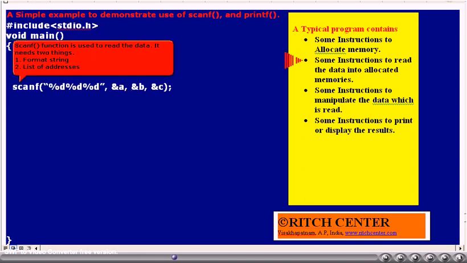Scanf function requires 2 arguments, that is a format string and a list of addresses. Actually, this function scanf is required to read the data from the keyboard into the variables. As we are planning to use this function, it is essential that we include stdio.h at the beginning of this program.